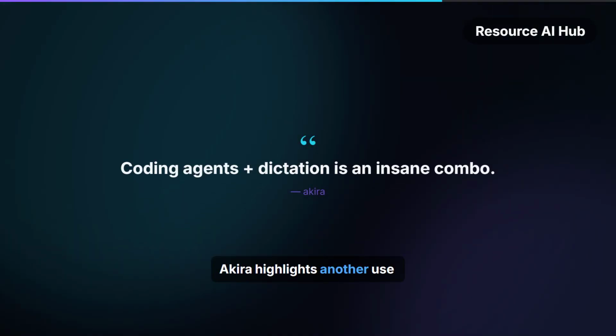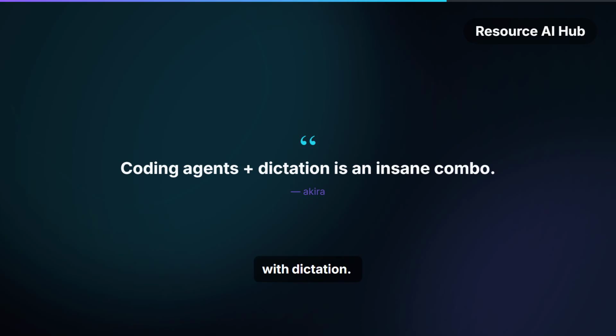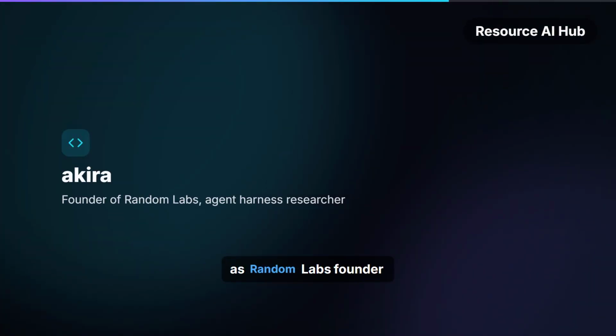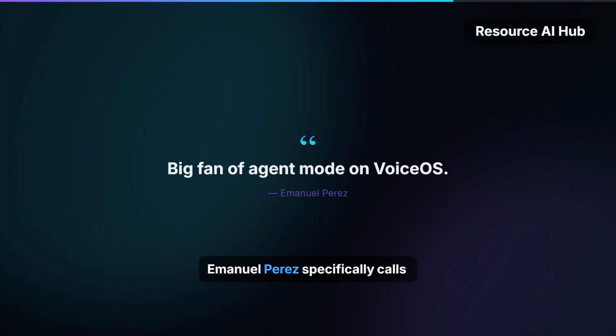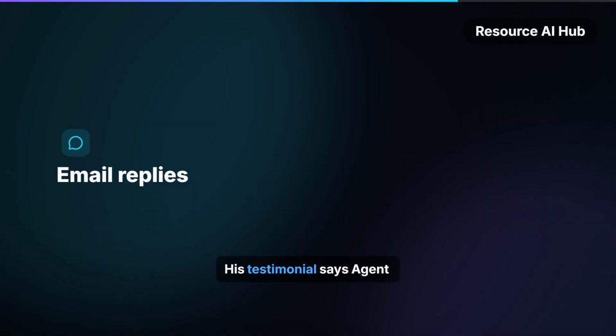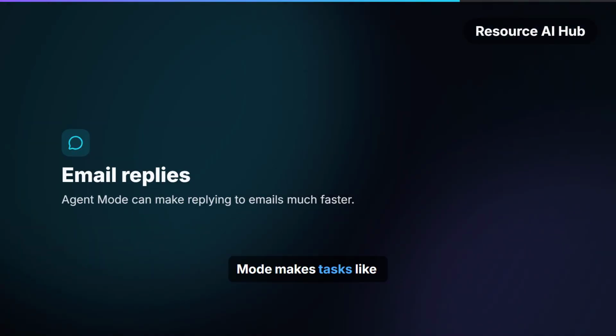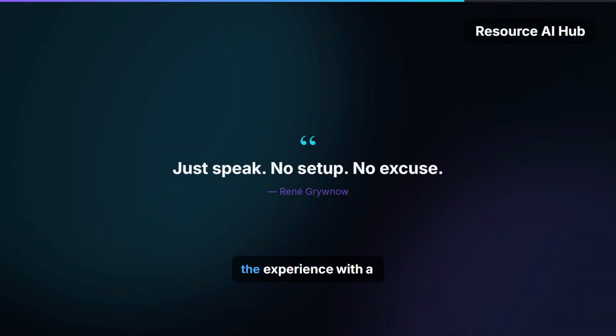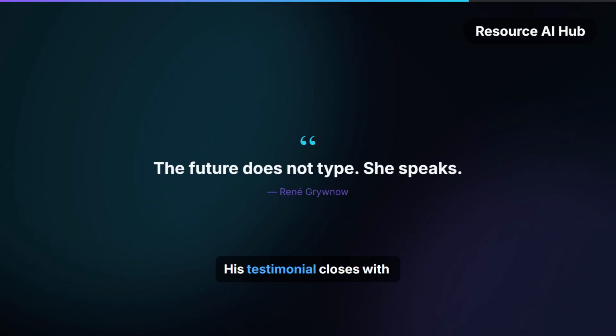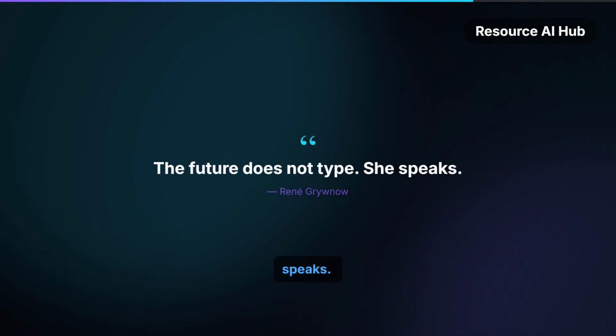Akira highlights another use case: combining coding agents with dictation. The site identifies Akira as Random Labs founder and an agent harness researcher. Emmanuel Perez specifically calls out Agent Mode as a feature he likes. His testimonial says Agent Mode makes tasks like replying to emails much faster. Renee Griunau sums up the experience with a simple message: just speak. His testimonial closes with the line, "The future does not type, she speaks."